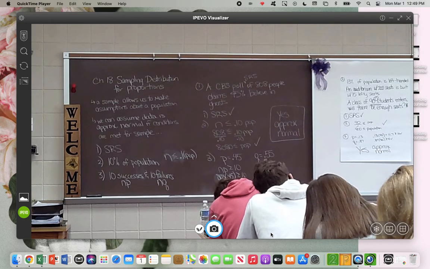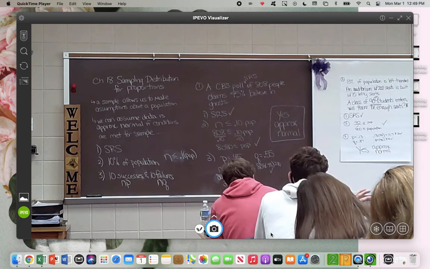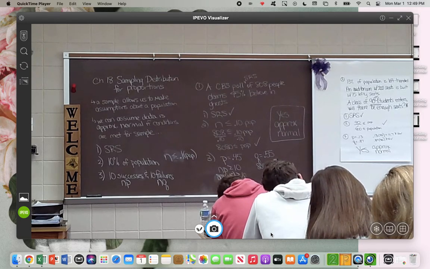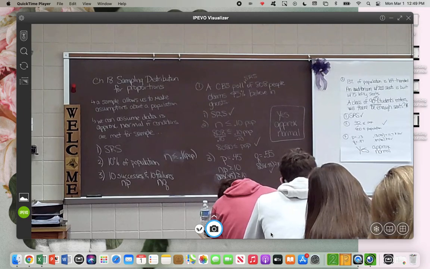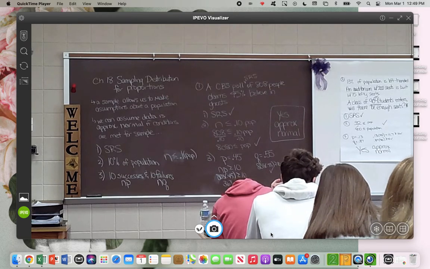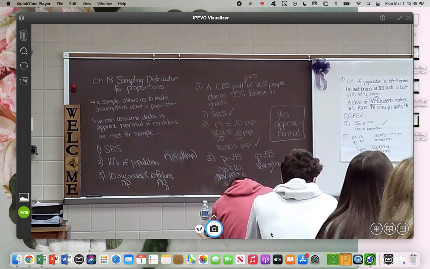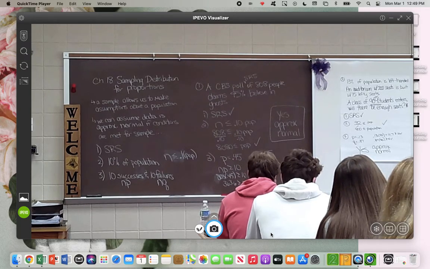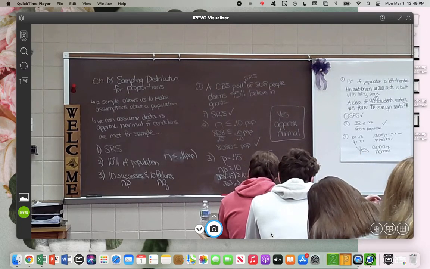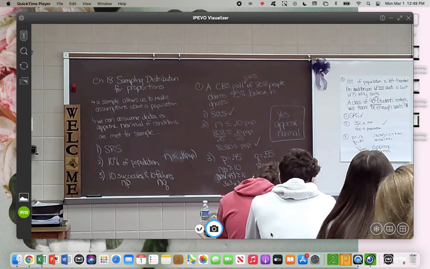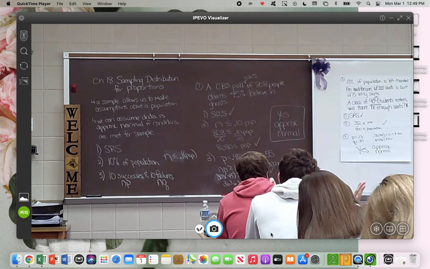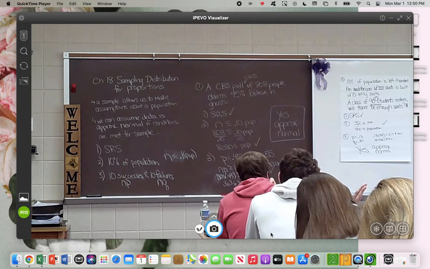All right, how many failures do we expect to see? All right, so what this is telling us, in a standard bag of M&Ms, if we all had our own bag of M&Ms, on average, we would expect to see in each bag 5 greens and 45 not greens. But does this meet the at least 10 successes and 10 failures? All right, it has more than 10 failures, but it has less than 10 successes. So on this one, this is not approximately normal. When we don't have the 10 successes and 10 failures, it's skewed. Are you guys ready to draw a curve?